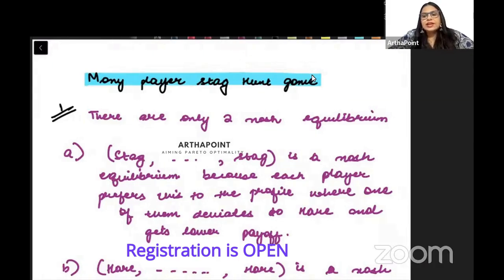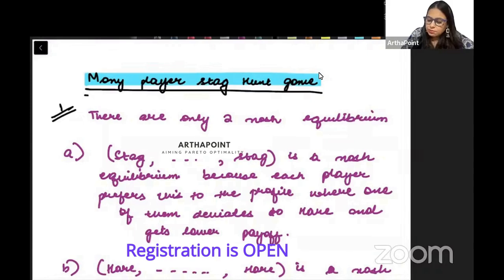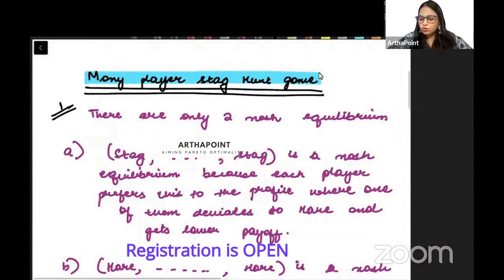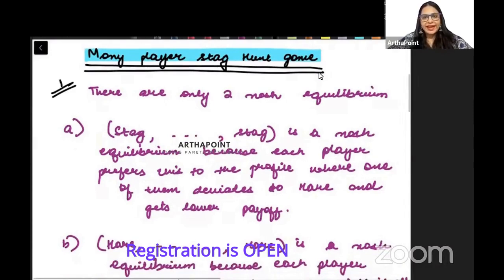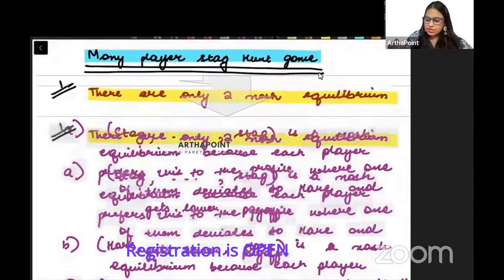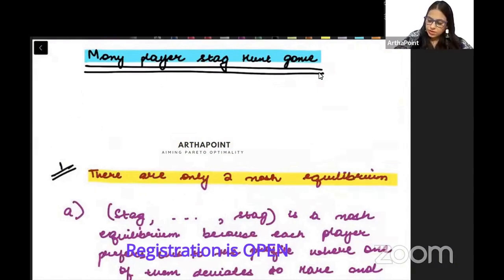Hello, beta. Let us now take an example where we will be dealing with a many-player game. We want to find the Nash equilibrium in this game. There are only two Nash equilibria. So please try to understand the game first, then I will talk about it. The game says that there are n players.